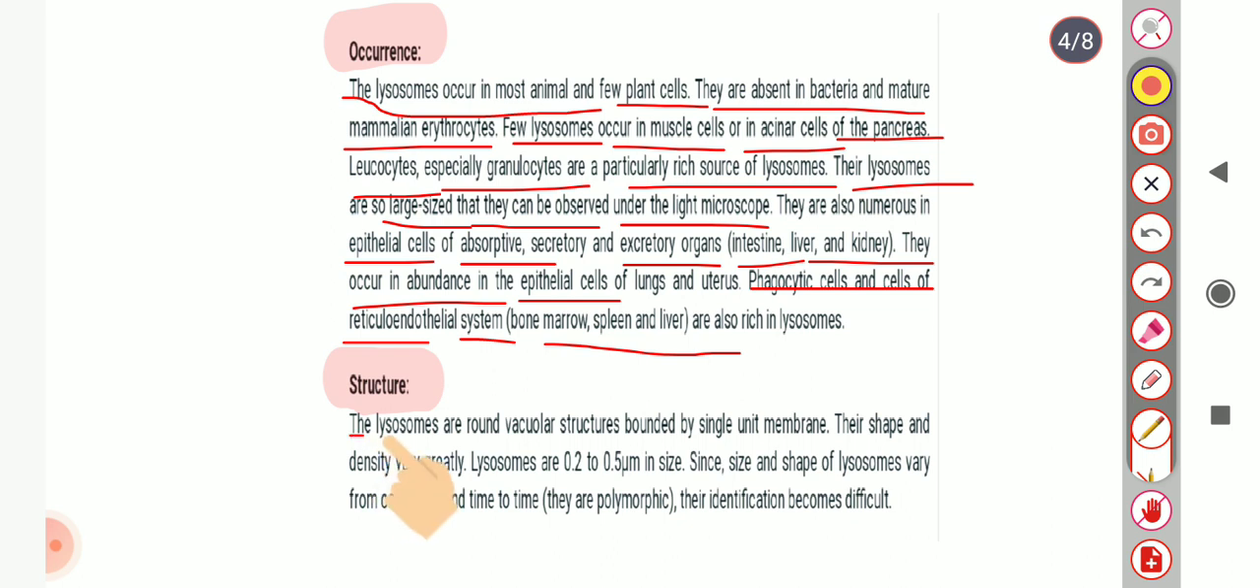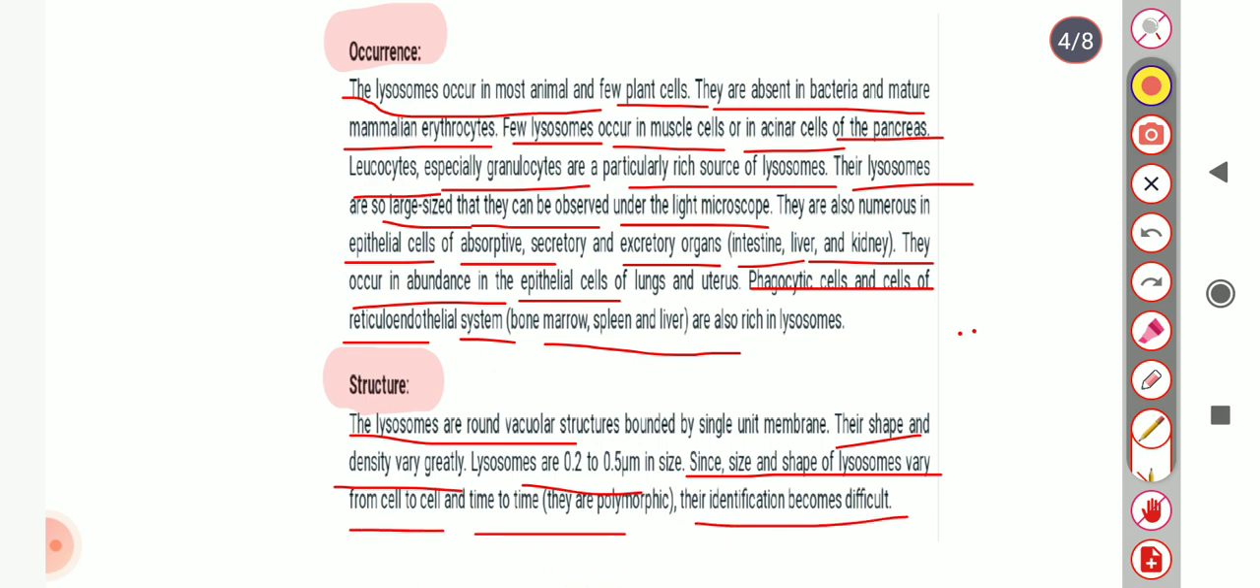Structure: lysosomes are round vacuolar structures bounded by a single unit membrane. Their shape and density vary greatly, and they are 0.2 to 5 micrometers in size. Since the size and shape of lysosomes vary from cell to cell and time to time, their identification becomes difficult. Means lysosome is difficult to identify.